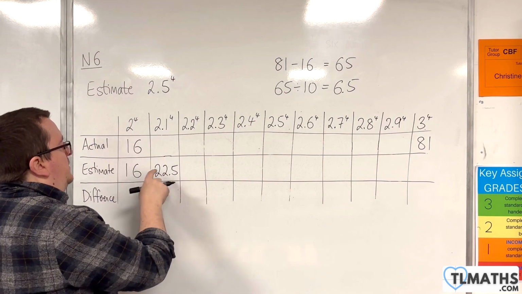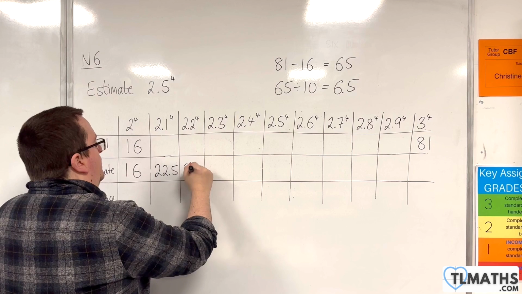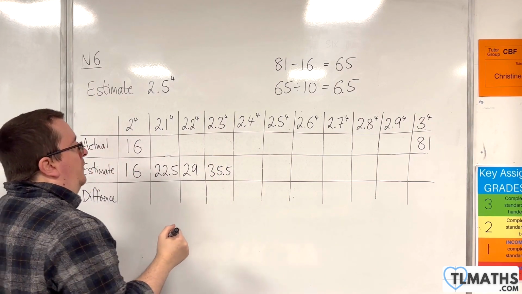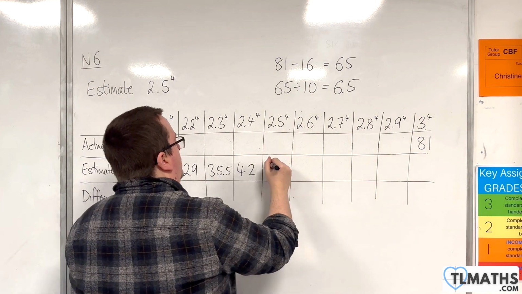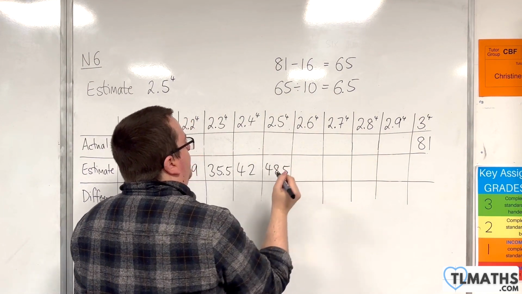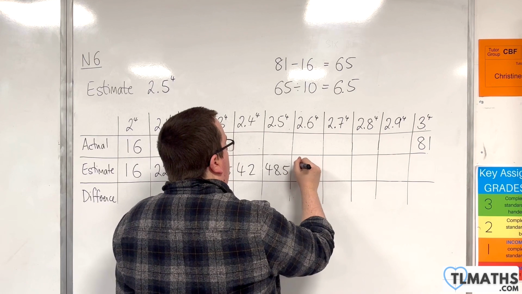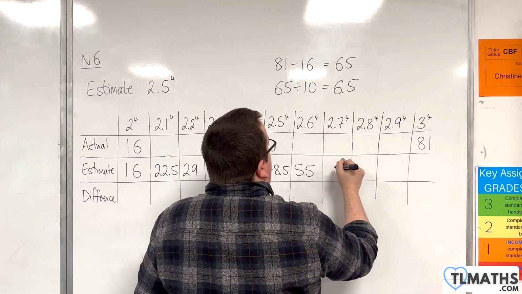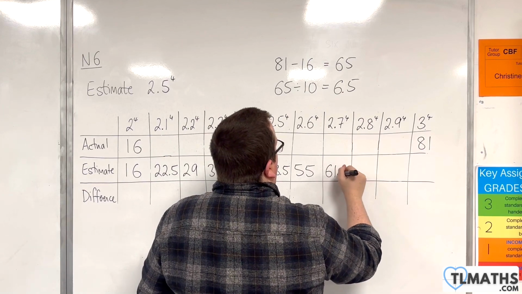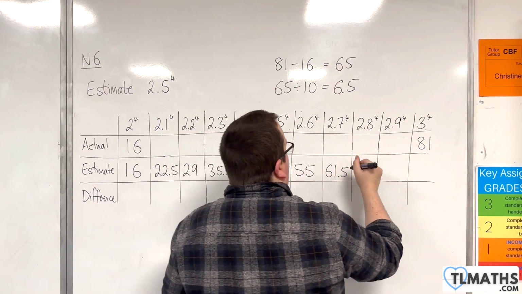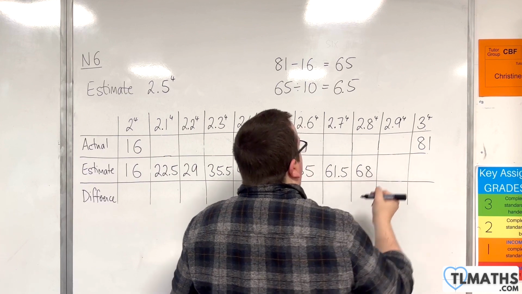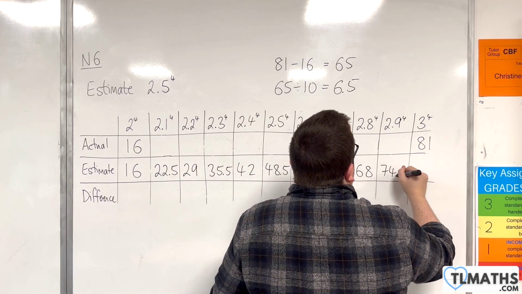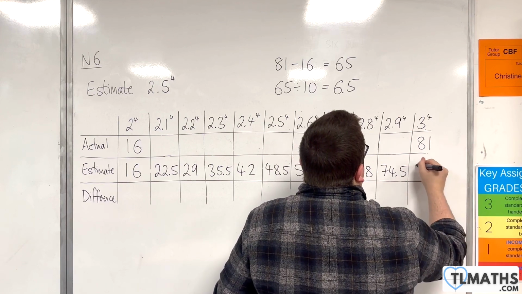Then we would be at 23, 29, then 35.5, 36, 42, 48.5, 49, 55, then 61.5, then 62, 68, then 74.5, and then up to 81.